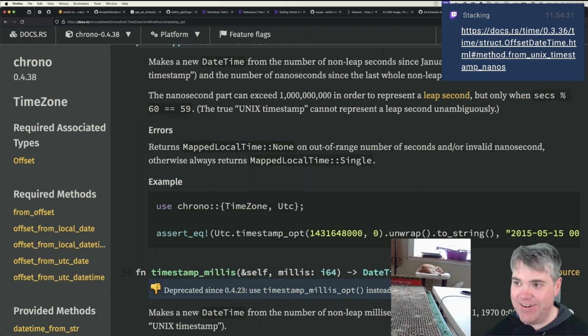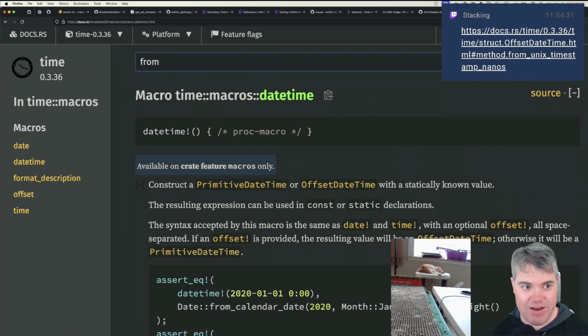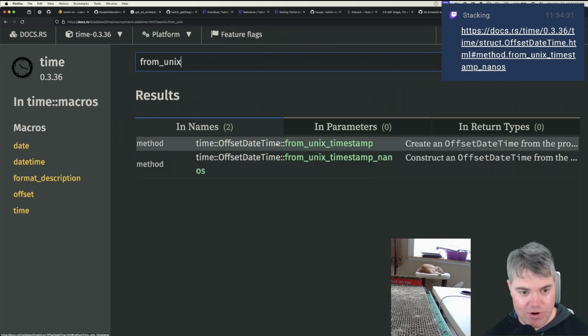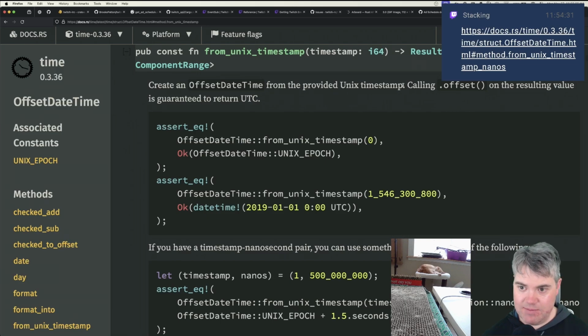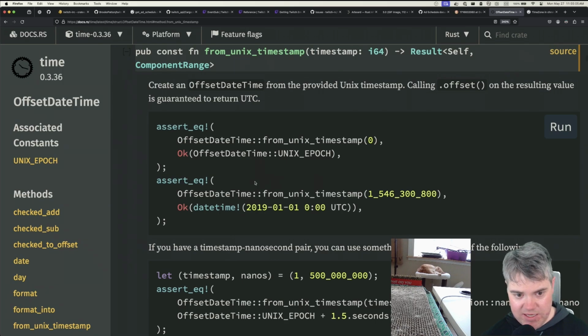Okay, and then stacking, you're finding for time, there is from Unix timestamp. Ooh, okay. Create an offset date time from the provided Unix timestamp, calling offset on the resulting value is guaranteed to return UTC. Okay, so that gives me the thing then. So we can do both.